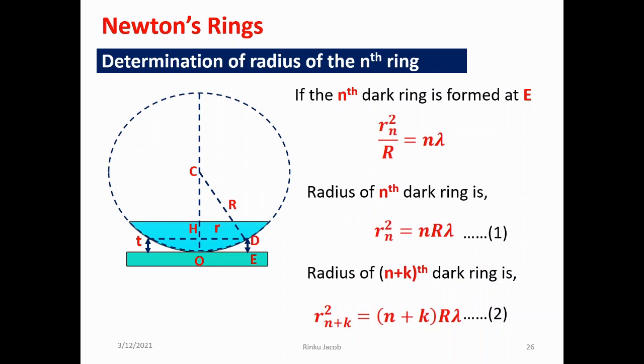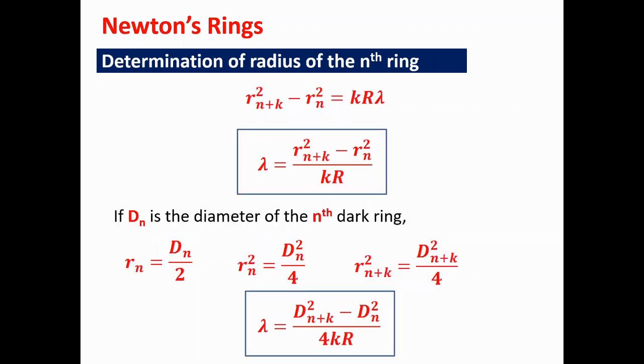Similarly, the radius of the (n plus k)th dark ring is given by Rn+k square equal to (n plus k) R lambda. Now taking the difference of the squares of the radius of the (n plus k)th and nth ring, we get lambda equal to Rn+k square minus Rn square divided by kR. Now expressing in terms of diameter, we get lambda equal to Dn+k square minus Dn square all divided by 4kR.